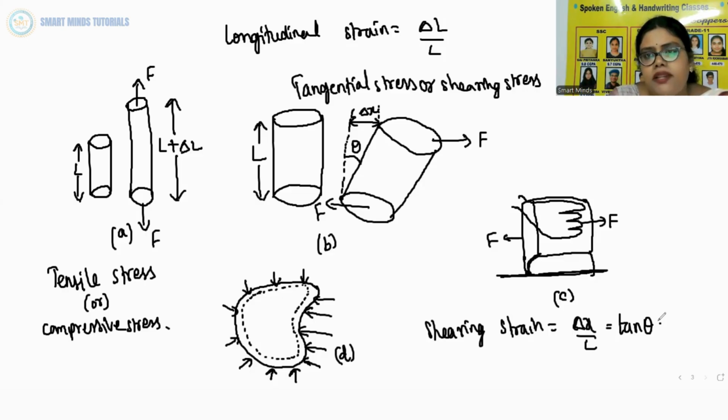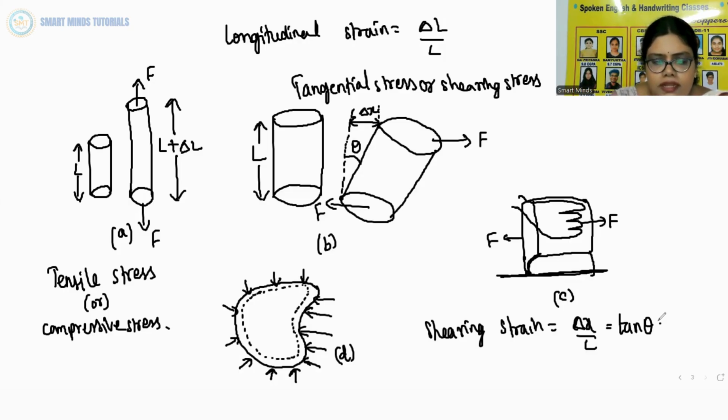And it is defined as the ratio of relative displacement of the faces, delta x, to the length of the cylinder L. And here it is given by tan theta, where theta is the angular displacement of the cylinder from the vertical, that is, the original position of the cylinder. Usually theta is very small, so tan theta is nearly equal to angle theta.